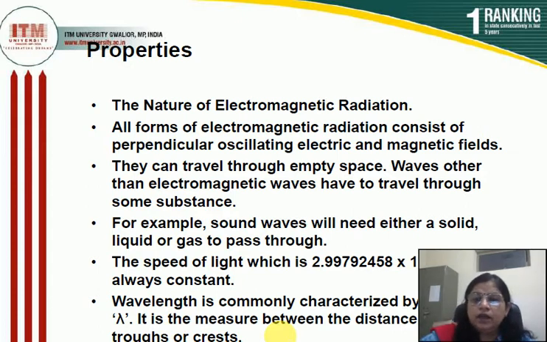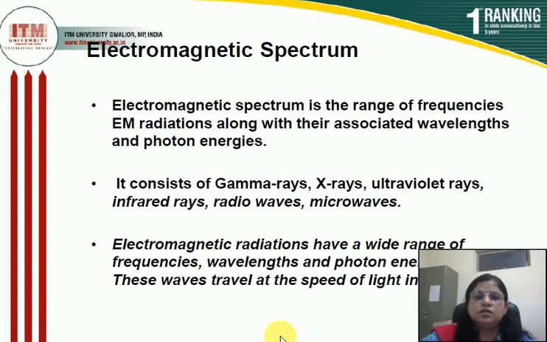So electromagnetic waves are always characterized by the wavelength, and wavelength is measured as the distance between two successive crests. Now I explain the term spectrum.